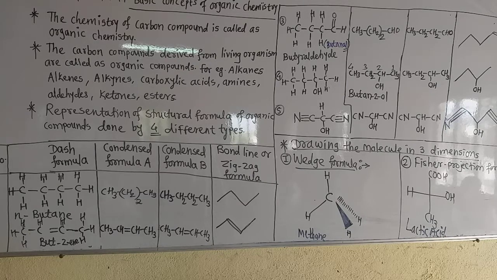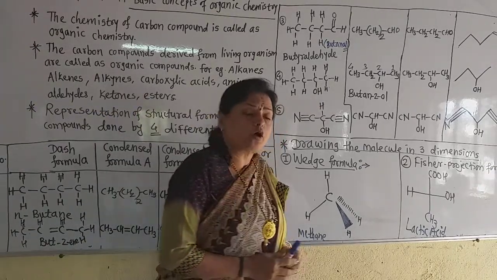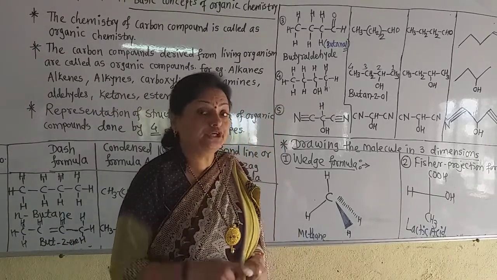Now come to the Fischer projection formula, also called the cross formula. In this representation a 3-dimensional molecule is projected on a plain paper. The Fischer projection formula can be drawn by visualizing the molecule with its main carbon chain vertical. So, main carbon chain vertical. Now let us see, this is the Fischer projection formula of lactic acid, which is found in milk.